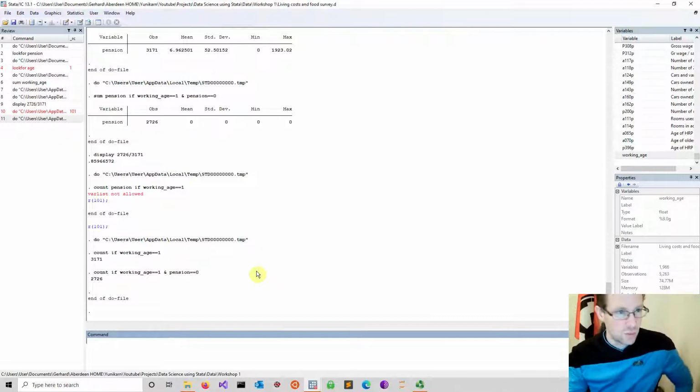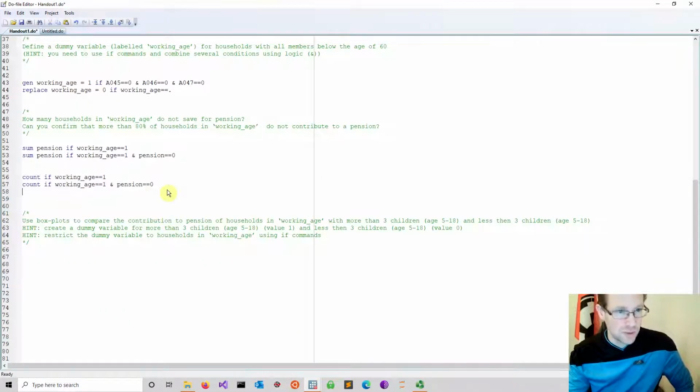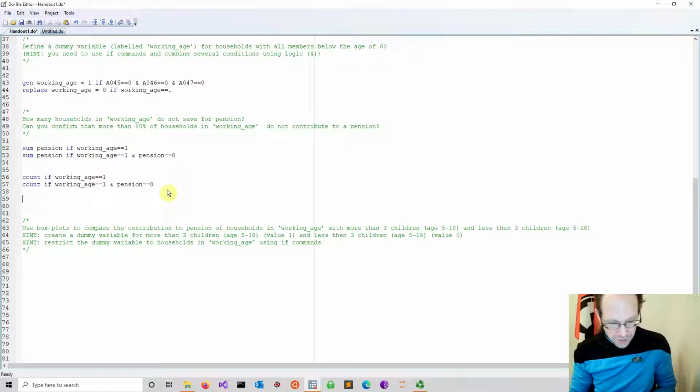Now again, you could do the display if you want. Yeah, you can also assign this to a different variable if you want. So that's another way of looking into this. Just counting observations. It would also exactly achieve what you wanted to achieve. Again, there are other ways of working on this. You could now really assign the count to a variable. So that's another thing you can do.